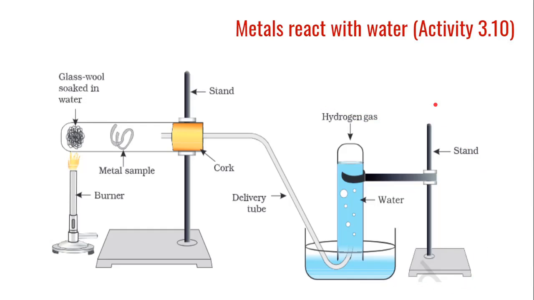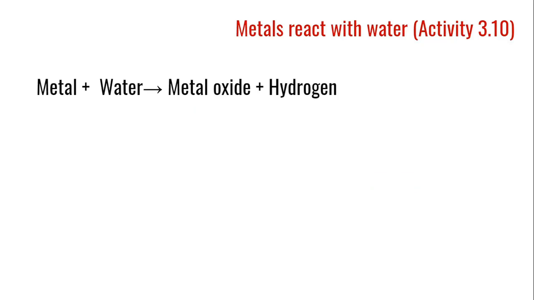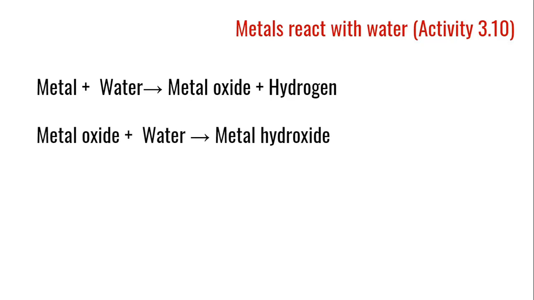Now, let us see the observations of this activity. Metals react with water and produce metal oxide and hydrogen gas. Metal oxides that are soluble in water dissolve in it to further form metal hydroxide. But all metals do not react with water.